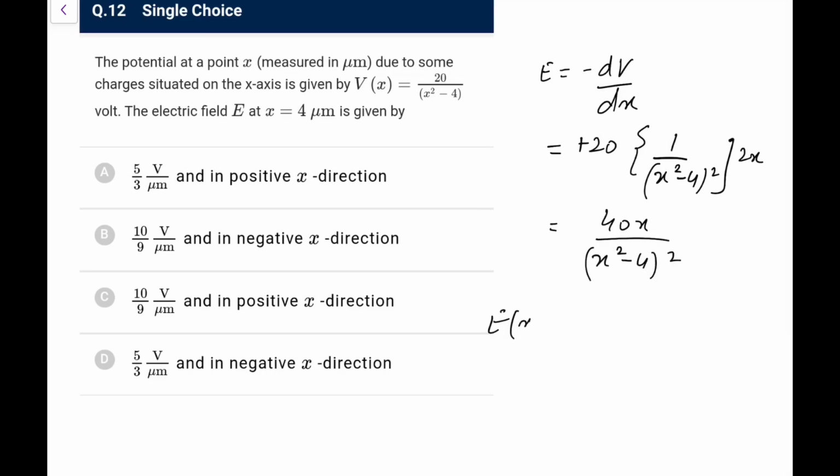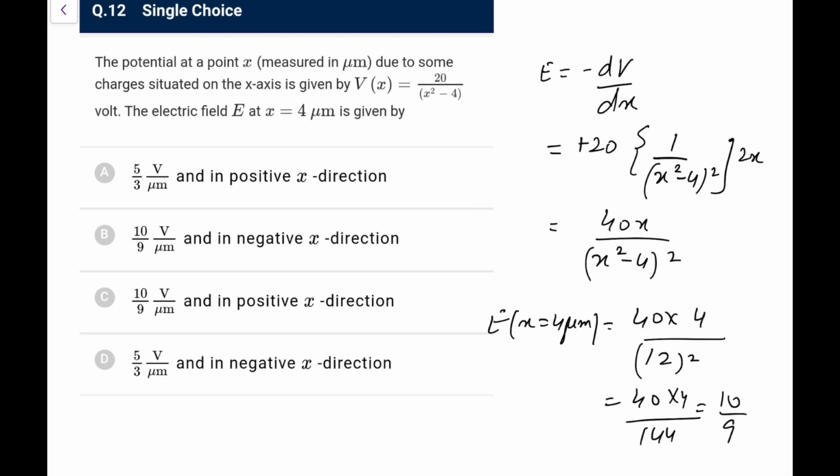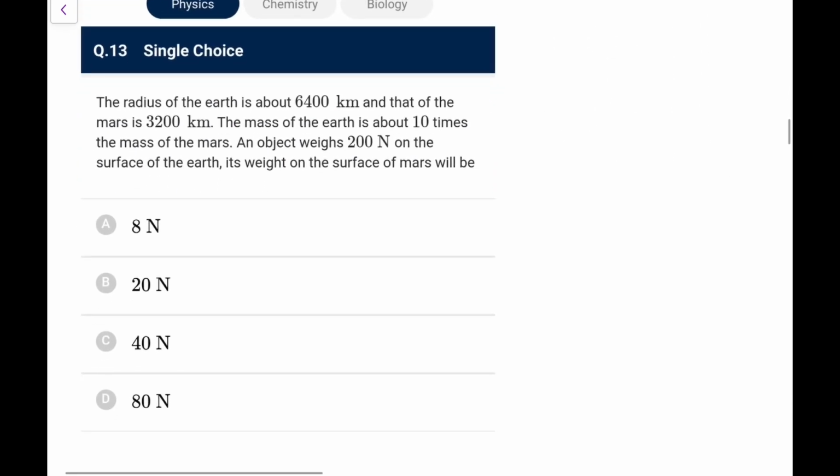So electric field at x equal to 4 micrometers would be 40 into 4 upon 4 square minus 4, that is 16 minus 4, 12 whole square, that is 40 into 4 upon 144. So 40 into 4 upon 144, that comes out as 10 by 9. You can directly go, that is 160 by 144, that is 10 by 9, that would be 10 by 9 volt per micrometer, and it is coming out as positive, so it would be along the positive x direction. Go for it. Next, radius of the earth is about 6400 kilometer, that of Mars is this.